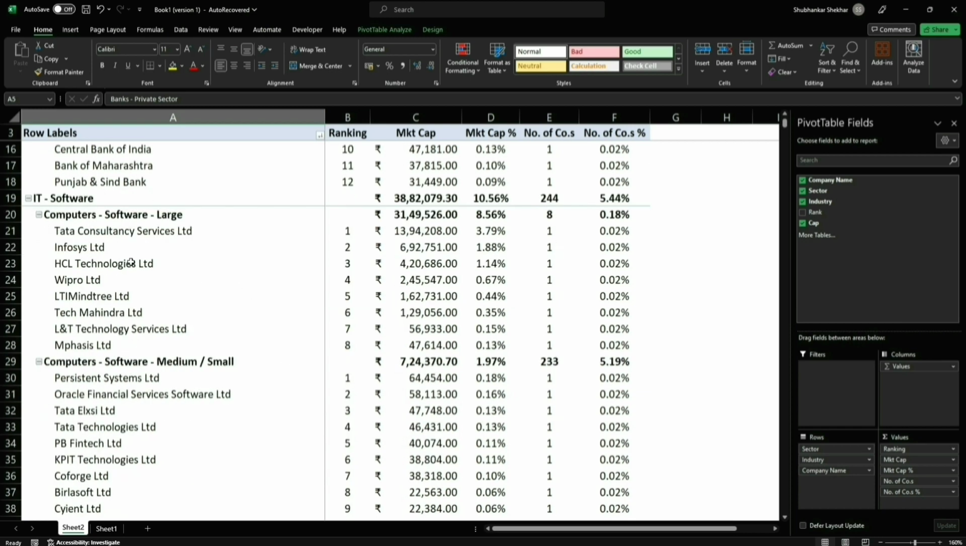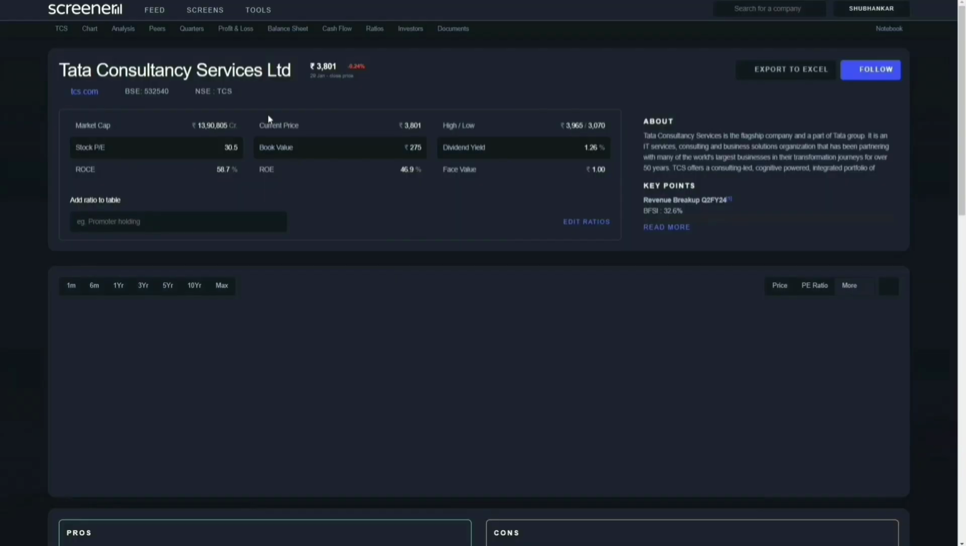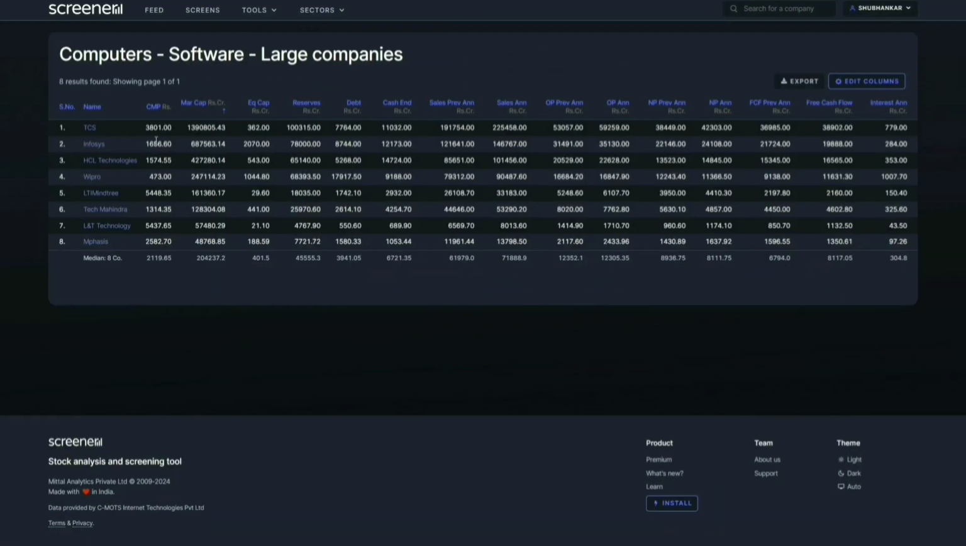And again, you can see the industry computers, software large within the IT software sector happens to have 8.56% of the entire Indian share market cap, and only 8 companies are having this. So here you can see these are the 8 companies. On Screener, what you can do is go into the IT sector, software, and here you can select TCS. Under TCS, what you'll find is computer software large. Here are the same 8 companies.